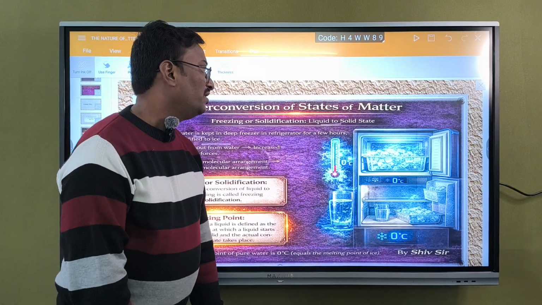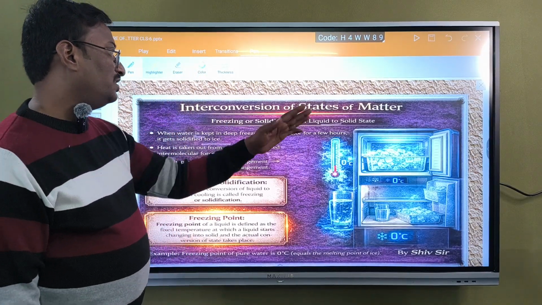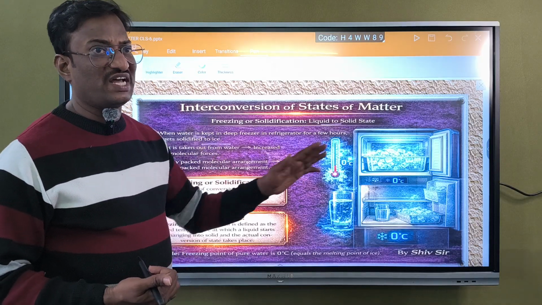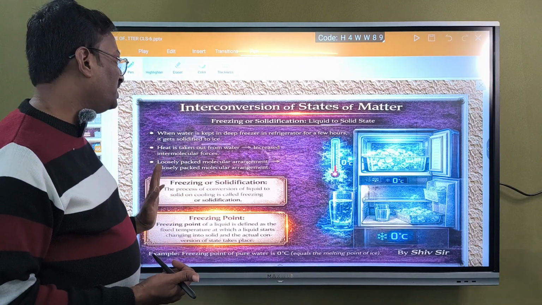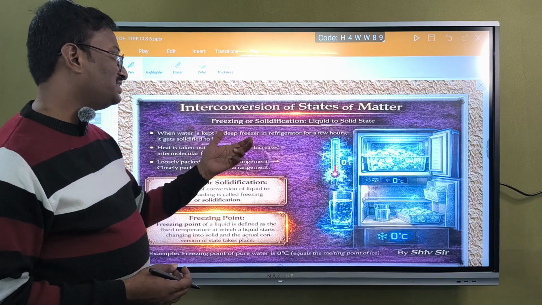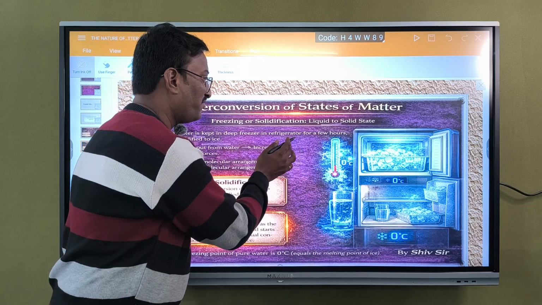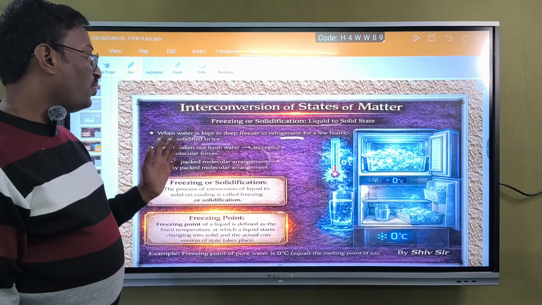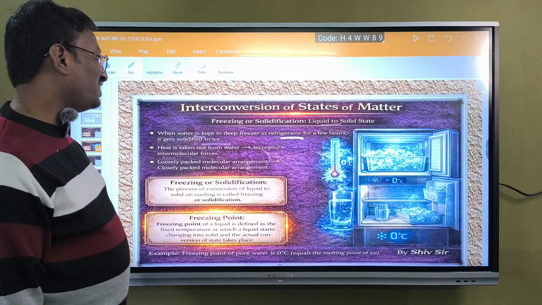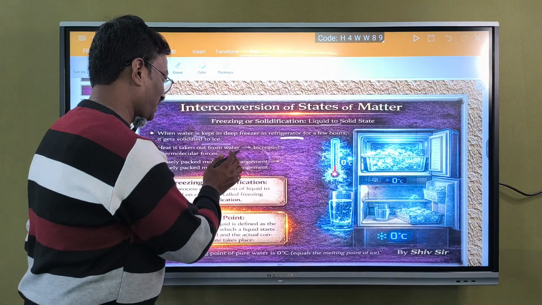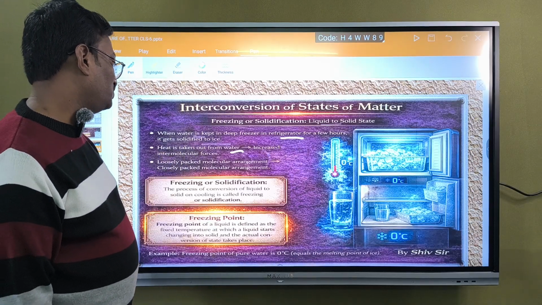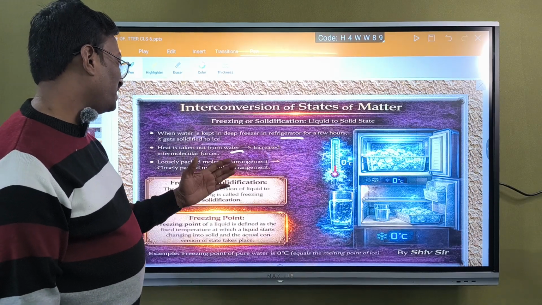Next we go for liquid to solid state. In the previous slide we discussed solid to liquid conversion. Now we go for liquid to solid conversion. When water is kept in a deep freezer, that is, a refrigerator, for a few hours it gets solidified. Heat is taken out from water, which increases the intermolecular force, unlike the loosely packed molecular arrangement.